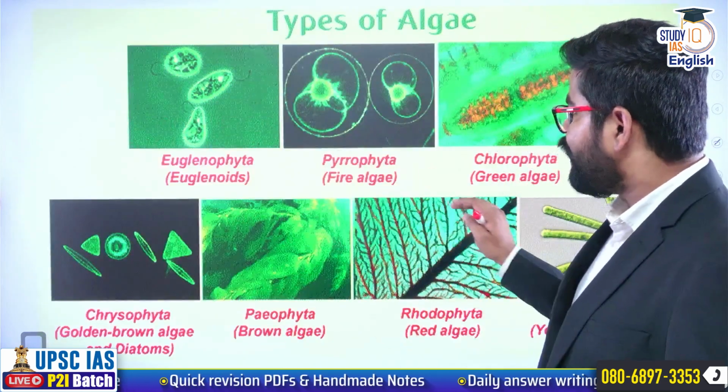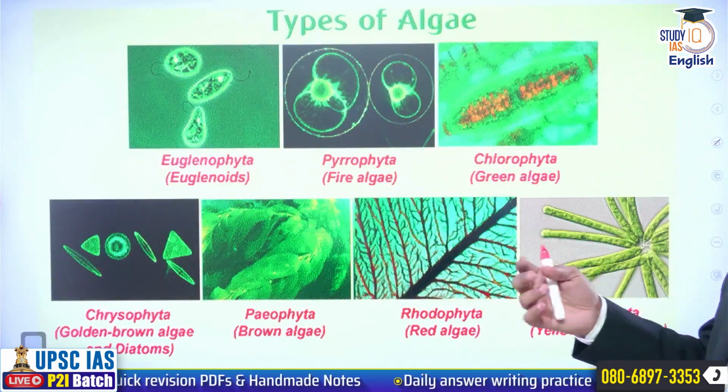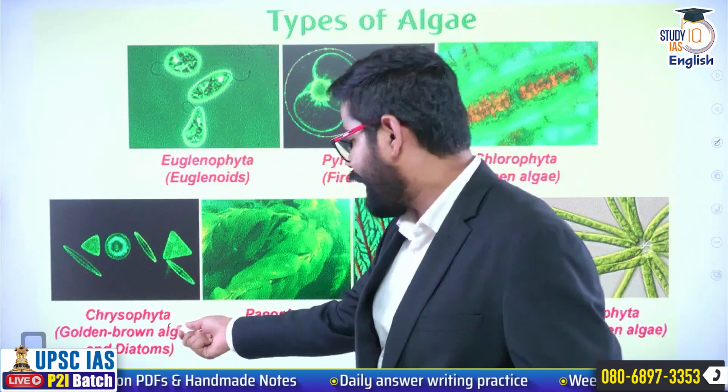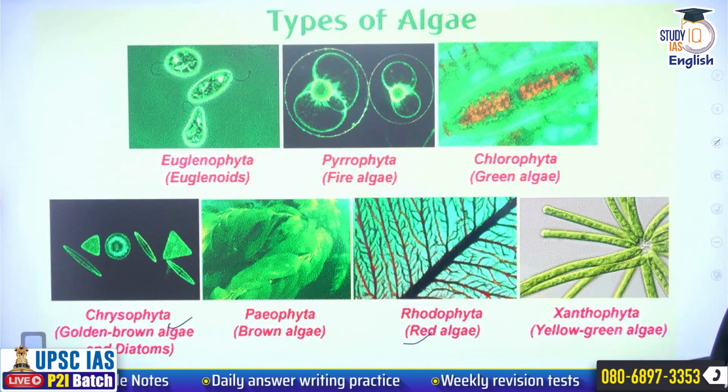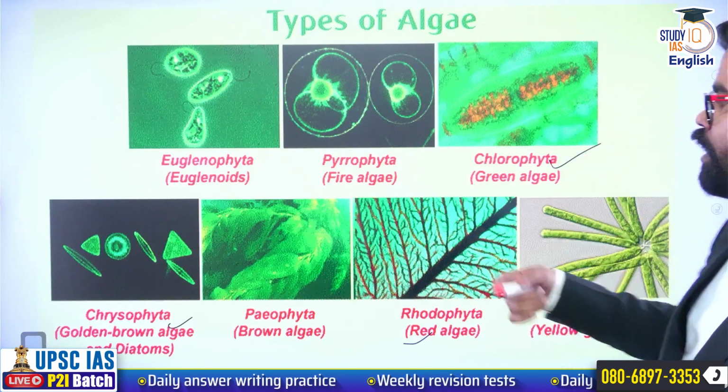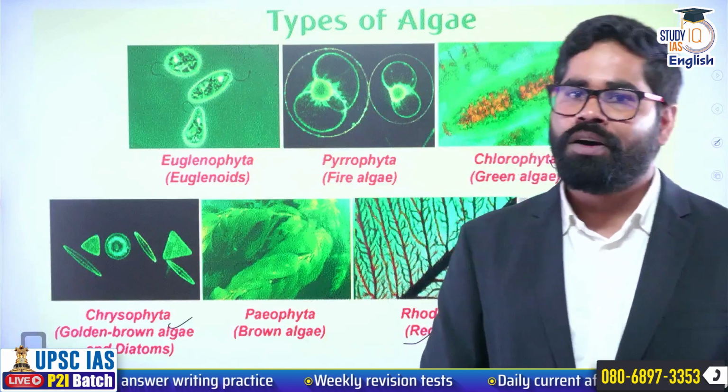Then you can see we have got the different types of algae here. Here it is indicating the golden brown algae, red algae, and yellow green algae. This is the green algae which is more commonly seen in the oceans.